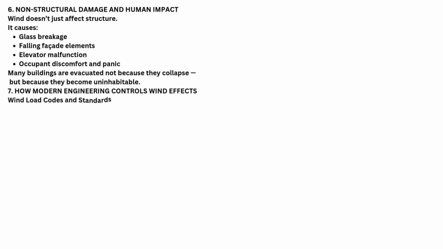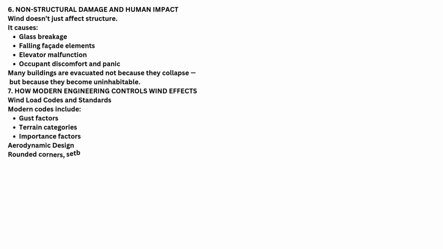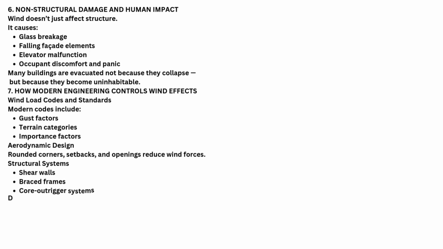7. How modern engineering controls wind effects. Wind load codes and standards. Modern codes include gust factors, terrain categories, importance factors, and aerodynamic design. Rounded corners, setbacks, and openings reduce wind forces. Structural systems. Shear walls, braced frames, and outrigger systems. Damping systems. Tuned mass dampers, viscous dampers, and sloshing tanks. These systems absorb and reduce motion.